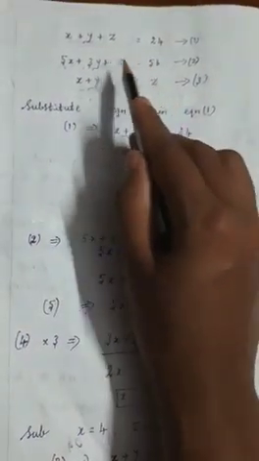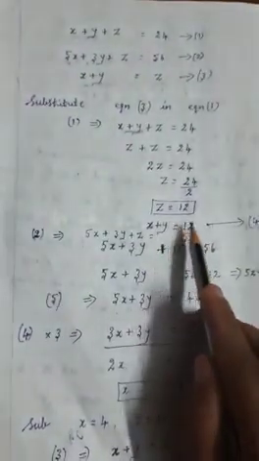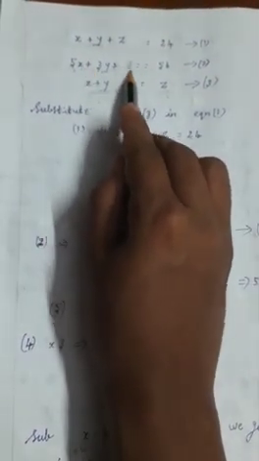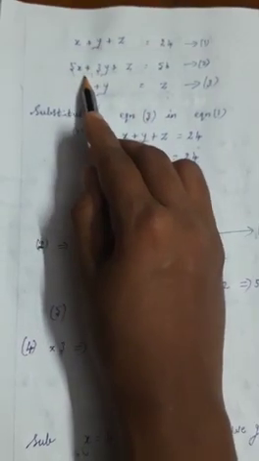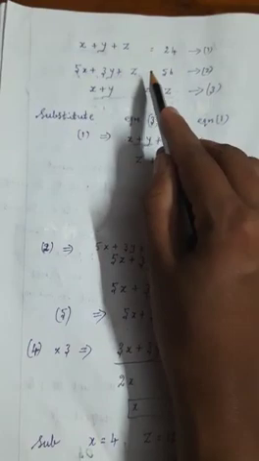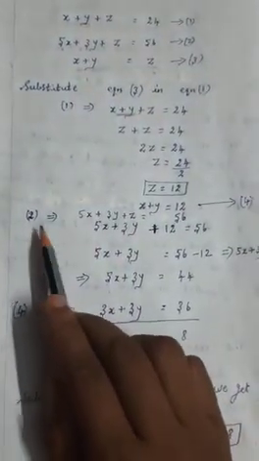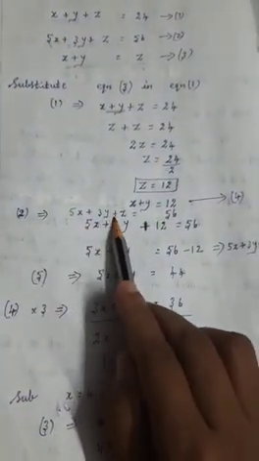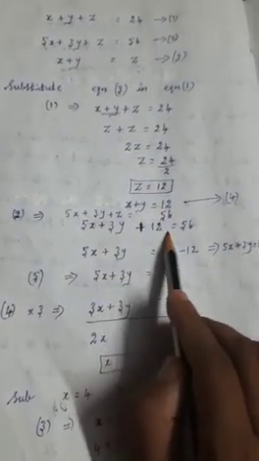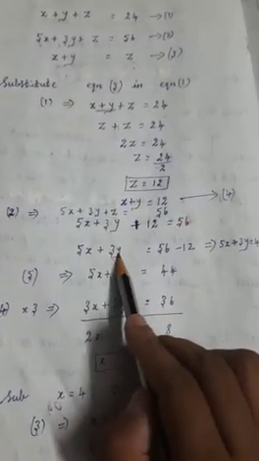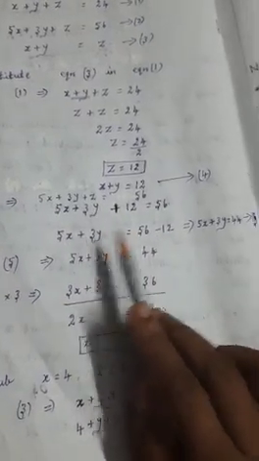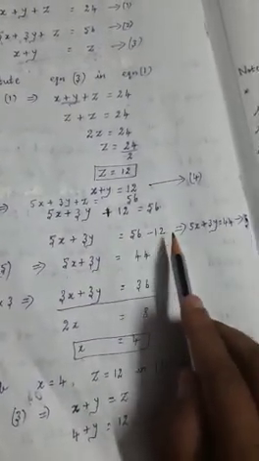the second equation implies. In the second equation also, now we know the z value. So second equation, can you substitute or not? While substituting in the second equation, you get 5x plus 3y plus z value, now only we found it, then substitute 12, equal to 56. So the second equation implies 5x plus 3y plus z is equal to 56. 5x plus 3y plus z value, that is 12, is equal to 56. Now 5x plus 3y is equal to 56 plus 12, if it is transposed to that side, that is minus 12. So 5x plus 3y is equal to, if you subtract, that is 44.